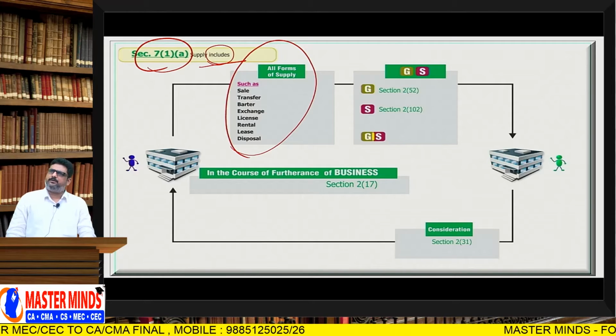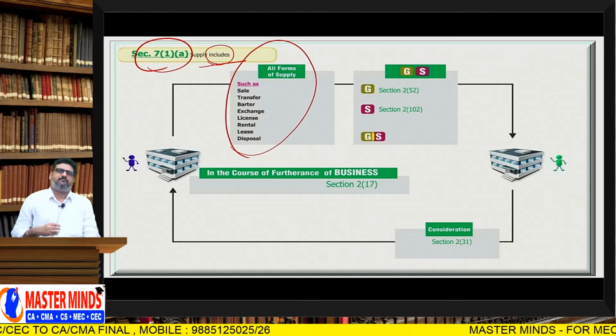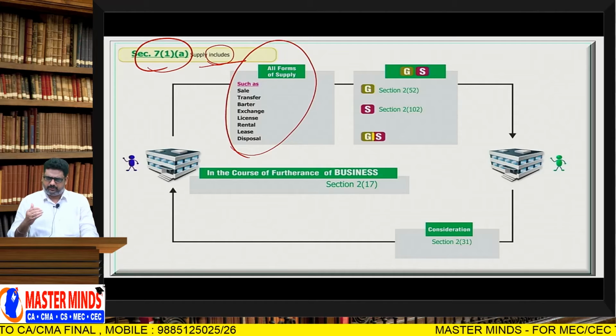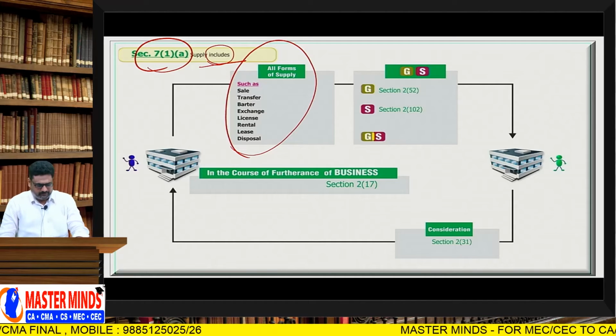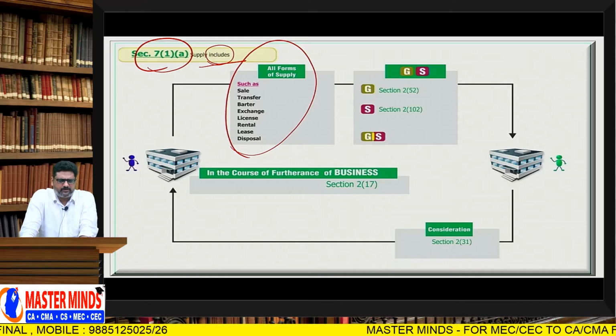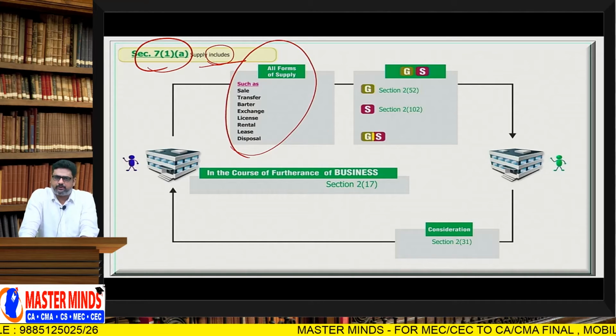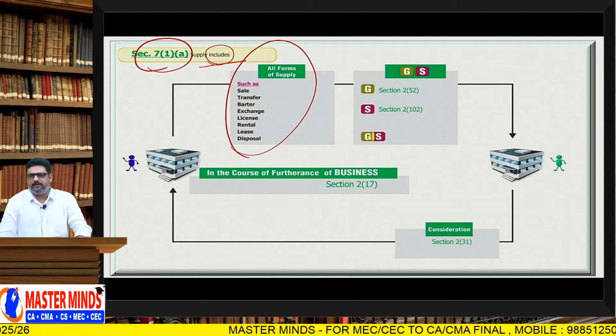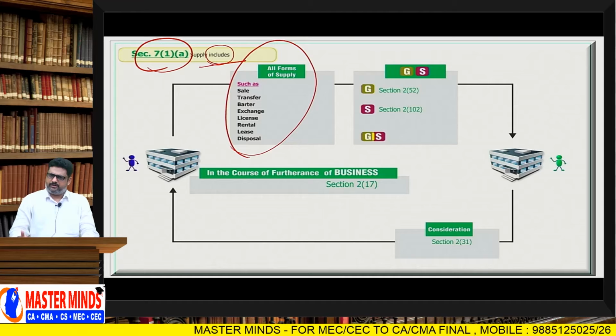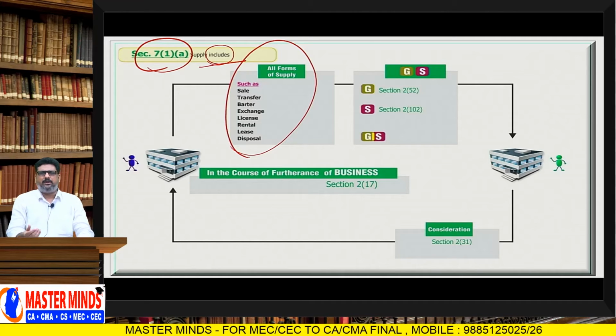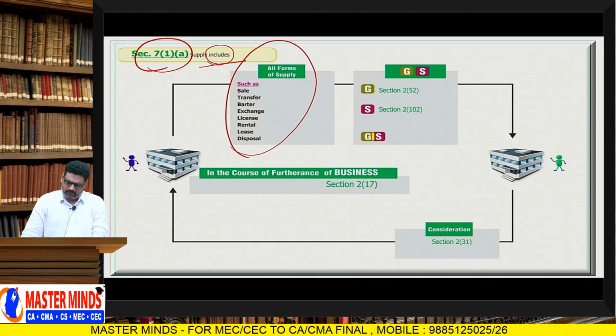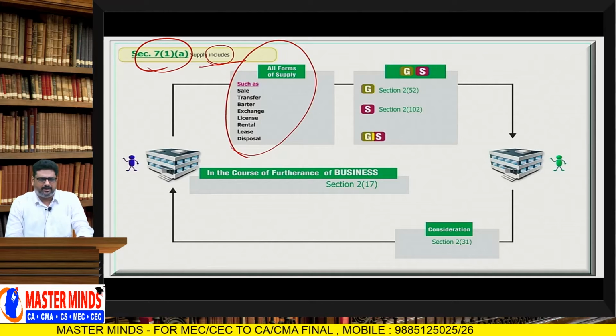Say for example, under the pre-GST regime, any transfer that happens between head office and branch or from one branch to another branch is only treated as stock transfer or branch transfer, and at that time there is no tax.